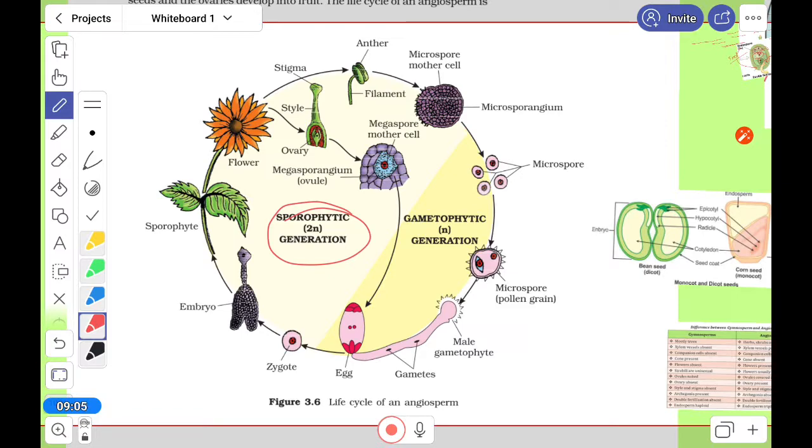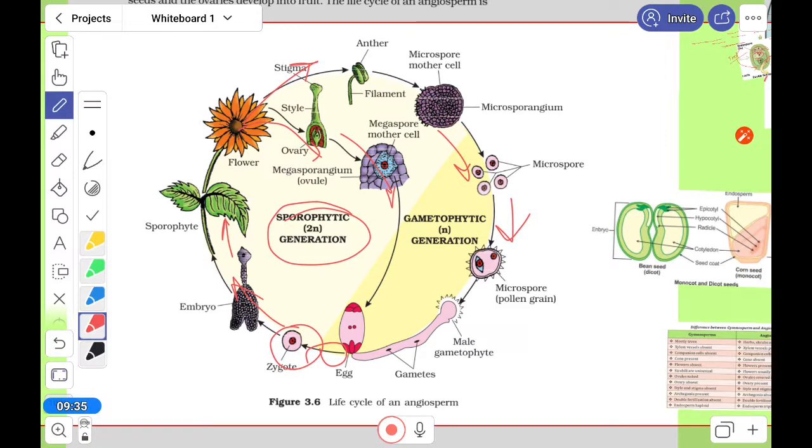The gametophytic phase is only there when the spores are formed, I mean the pollen and the ovum, and when they unite again, they will form the embryo and the plant. And here the flower separates the male part and female part, and they produce the gametes.